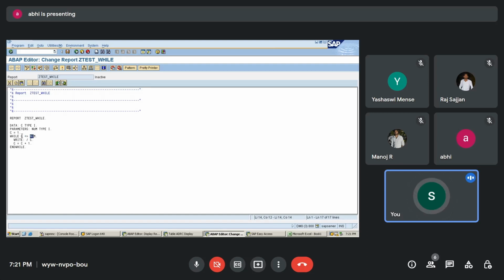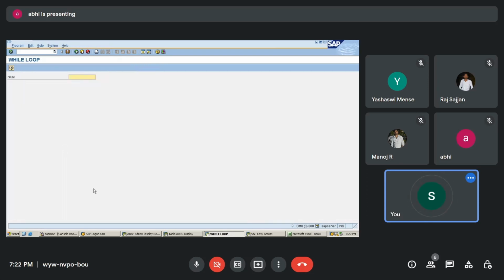So it is going to exit automatically. In the previous example, I needed to mention the condition in an if statement to exit. Here in a while loop, automatically when the condition fails, it will come out of the loop. I'll just execute this and show you.